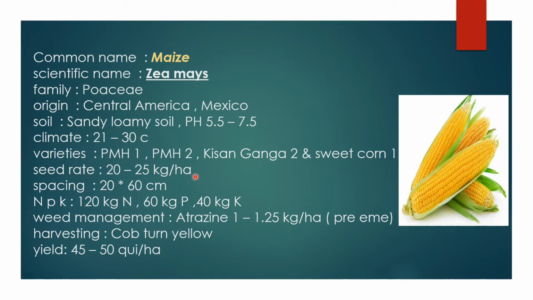For 1 acre it is approximately 7 to 8 kg, and the spacing is 20 to 60 centimeters between plant to plant and row to row. The NPK are 120 kg N, 60 kg P, and 40 kg K. We apply both phosphorus and potassium at the basal dose only. We apply N three times: first at basal dose, then at the tillering stage and flowering stage. For weed management of maize, we apply atrazine 1 to 1.25 kg per hectare as a pre-emergence herbicide, 1 to 2 days after sowing. For harvesting, when the cob turns yellow it is ready, and we harvest the cobs. The yield is 45 to 50 quintal per hectare.